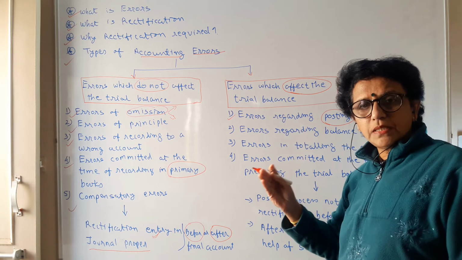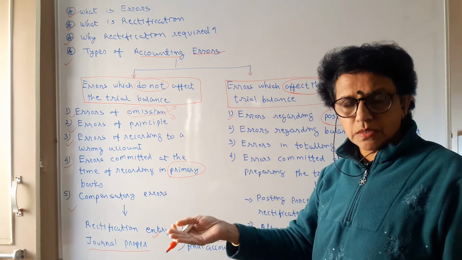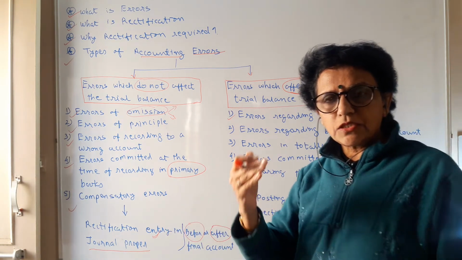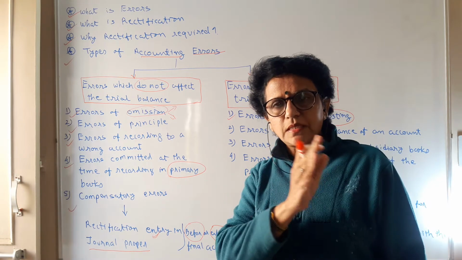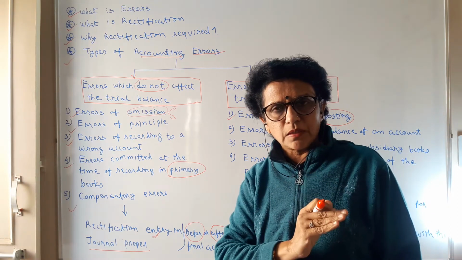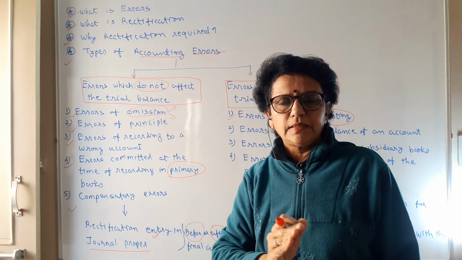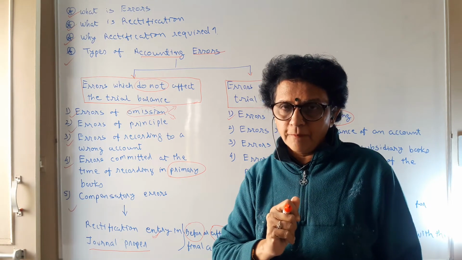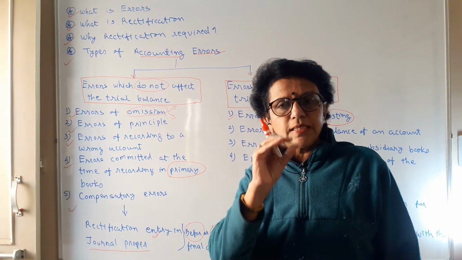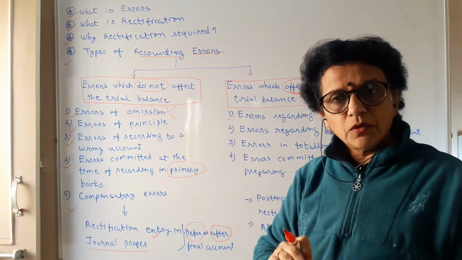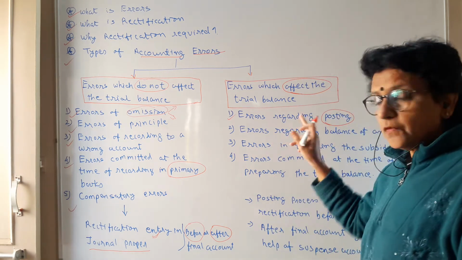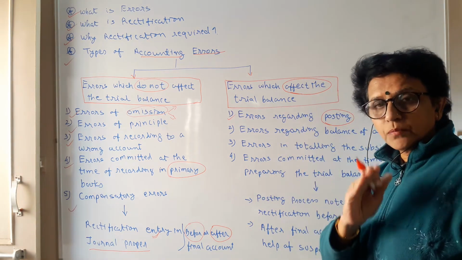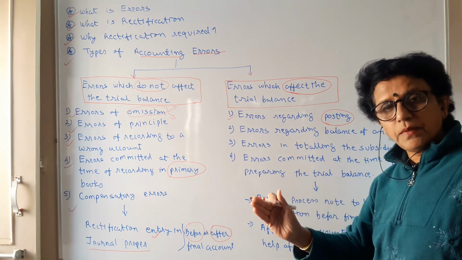For example, salary paid rupees 1000. This transaction is to be posted on the debit side of the salary account with 1000. You have debited the salary account but with 100. So here your posting is less by 900 rupees. In such cases you have made an error of only one side of the posting.